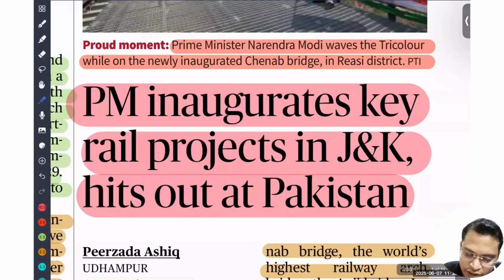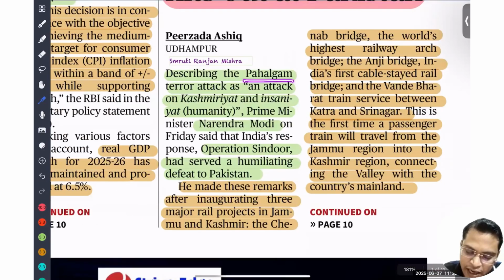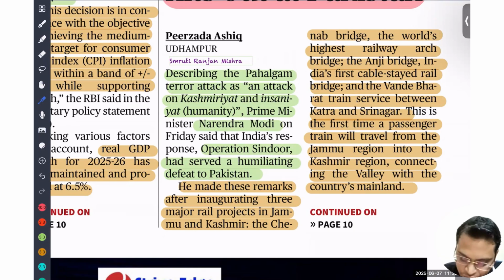Okay. So next, the Prime Minister inaugurated key rail projects in Jammu and Kashmir and hit out at Pakistan, describing the Pahalgam attacks as an attack on Kashmiriyat and Insaniyat. Operation Sindoor served as a humiliating defeat for Pakistan, because it was a swift attack, so that we have paralyzed the entire system of Pakistan. He made this remark after inaugurating three rail projects in Jammu and Kashmir, including the Chenab Bridge.